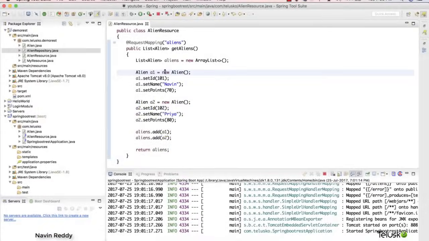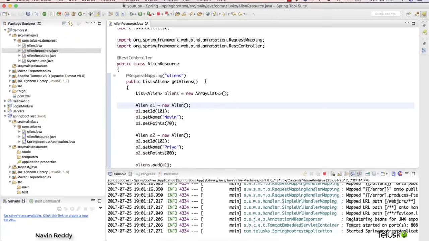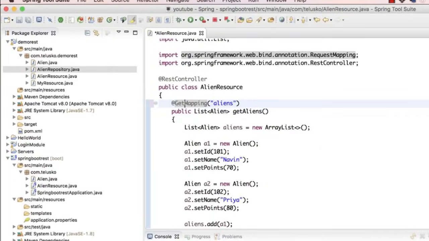So the get request works perfectly, right? But then think about this. If you remember your REST with Jersey, we have specified the annotation which is @GET, right? Here we can mention that in the method itself, you can specify a comma here. You can say method equals GET, or you can simply use @GetMapping. So when you say GetMapping, it means you are using a get request. You can also use PostMapping, PutMapping, and DeleteMapping for other things. Again, we'll see that once we continue with the videos.